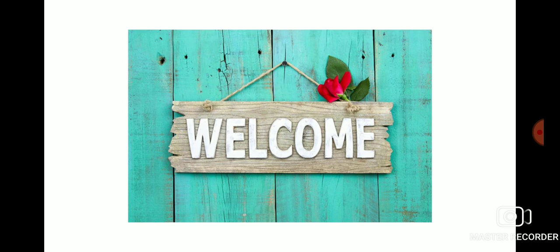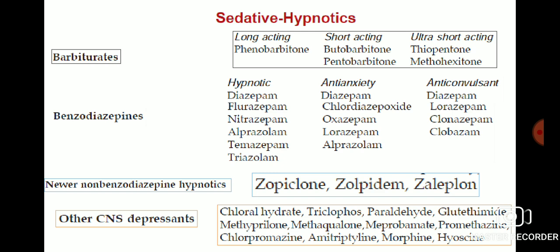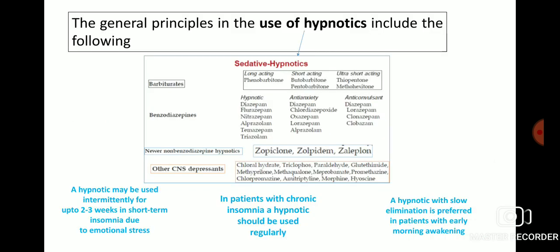Zopiclone, zolpidem, and zaleplon are newer non-benzodiazepine hypnotics. Other CNS depressants which are used as sedative hypnotics include chloral hydrate, triclofos, paraldehyde, glutethimide, methaqualone, meprobamate, promethazine, chlorpromazine, amitriptyline, morphine, and hyoscine. Now we'll see the questions of each class.